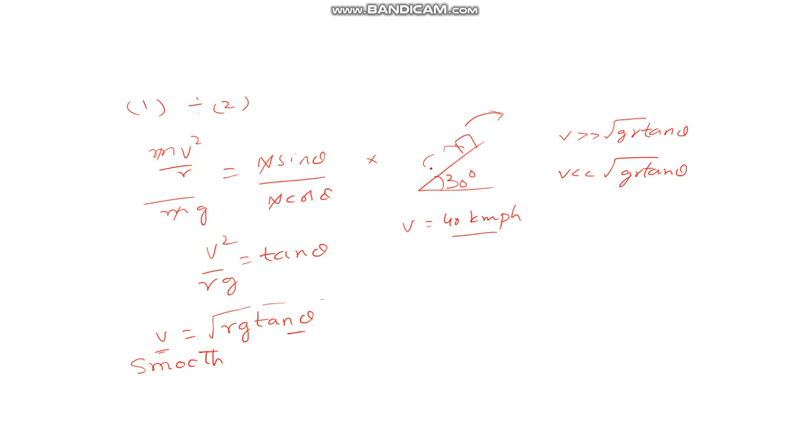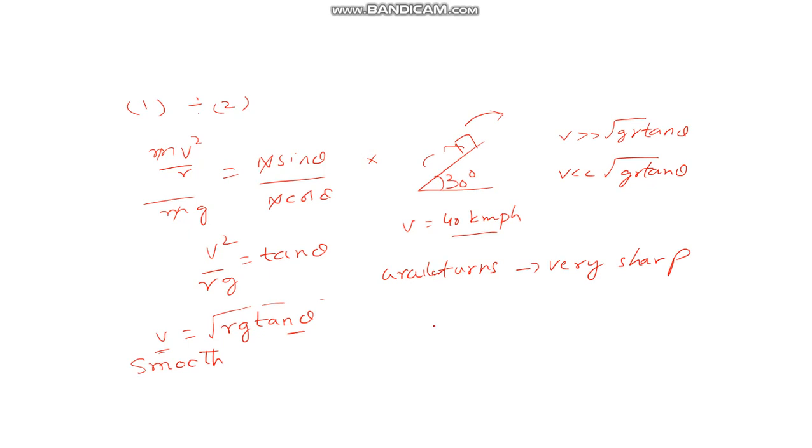So we have a situation where sometimes the circular turns where the vehicle is moving are very sharp.